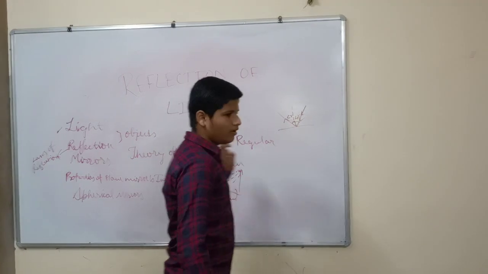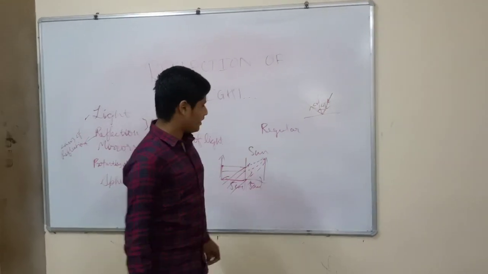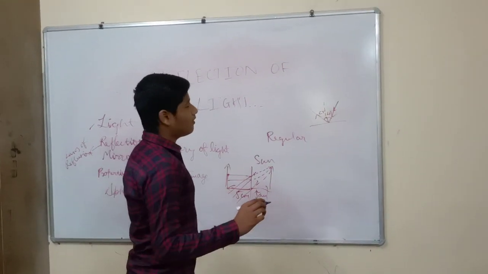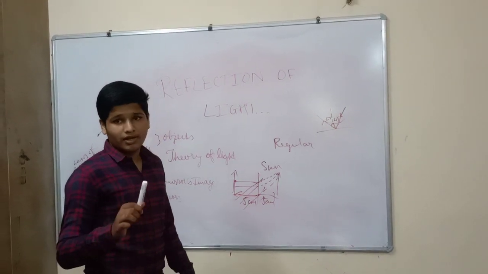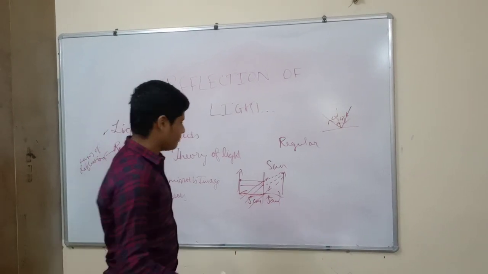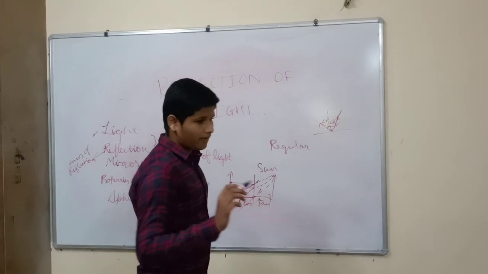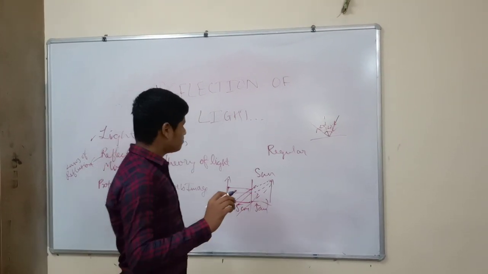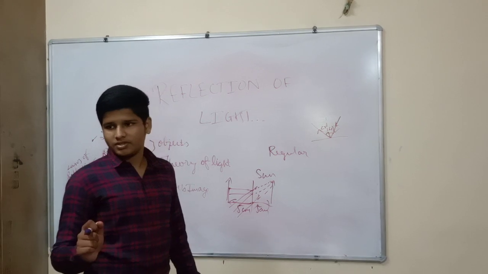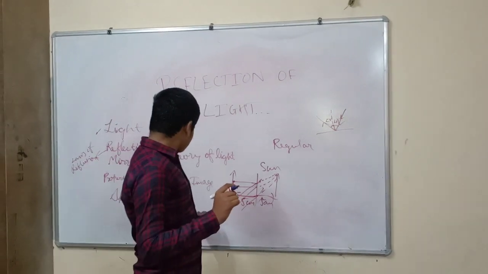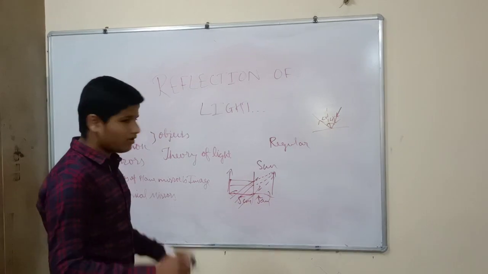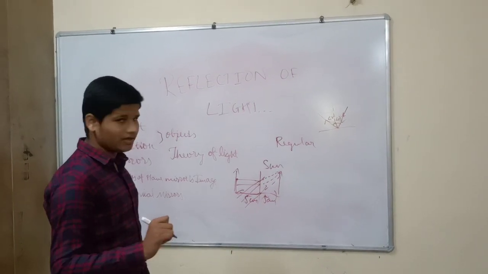Theory of light. There are two types of theory of light. First is wave theory. Wave theory can explain polarization, interference, and diffraction. And also particle theory. It defines reflection and refraction. It is combined and commonly called the quantum theory of light.